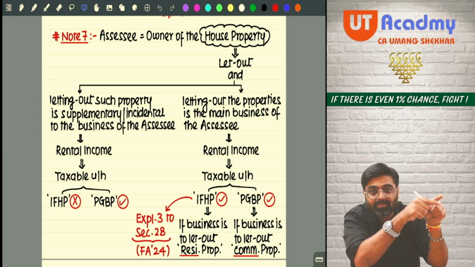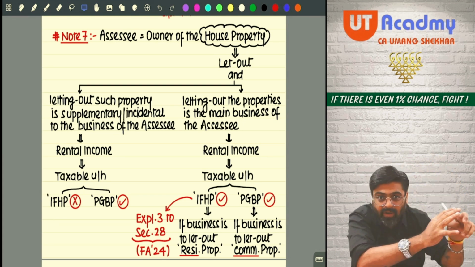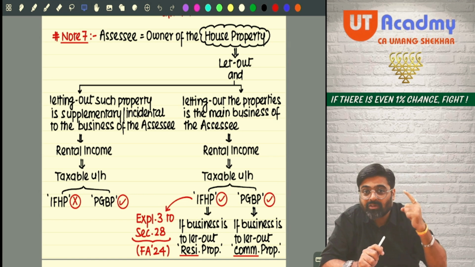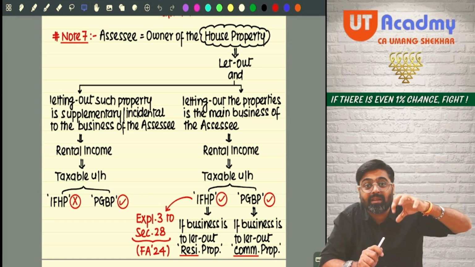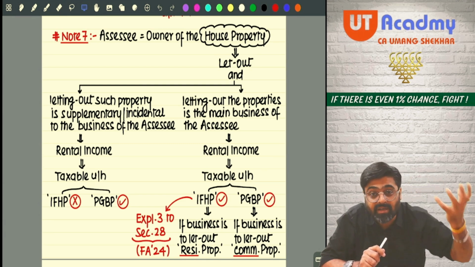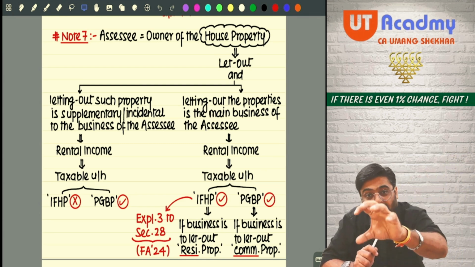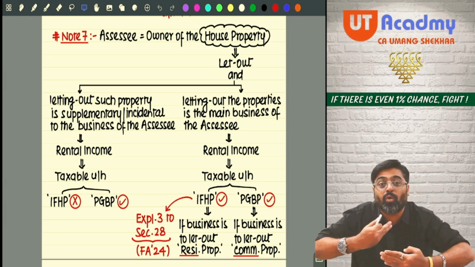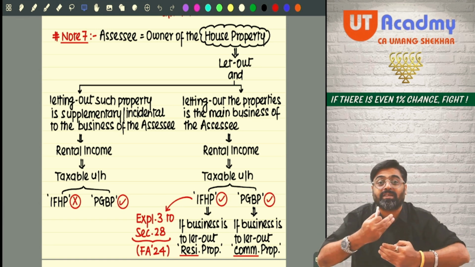Rental income is not earned with an intention to exploit the rent earning capacity, but with an intention to run my business smoothly. So whatever rental income I get in this case is happening in the course of my business operations.